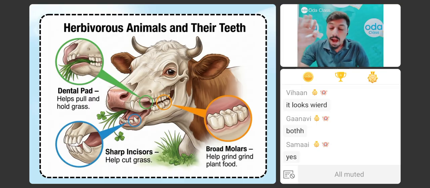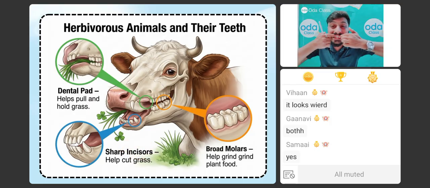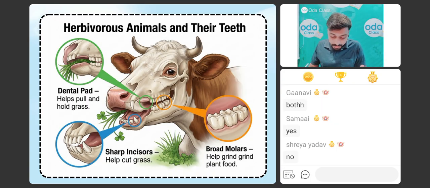समझ गए? Okay, how exactly these animals adapted, and it is a very big thing to tell you guys that they don't have upper jaw incisors. उनके पास upper jaw के पास जहां जैसे हमारे पास ये incisors होते हैं, they don't have these incisors at all. उनके पास बिल्कुल भी कोई भी incisors नहीं होते. They don't have any incisors. Okay guys, they have a dental pad over there. Is it clear? Okay, ठीक है, चलो, very good.